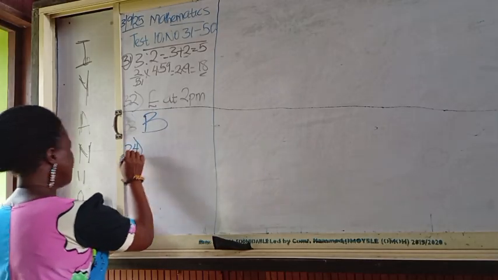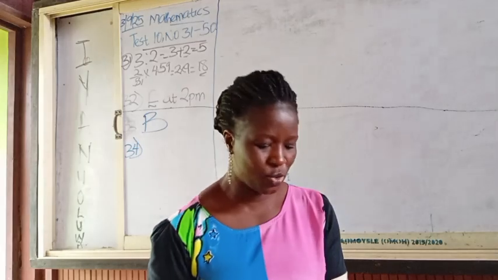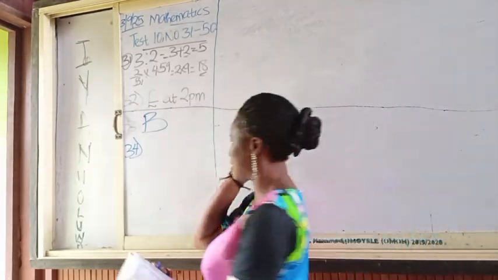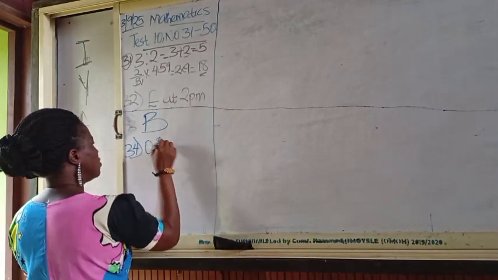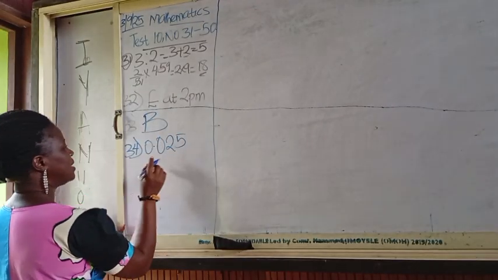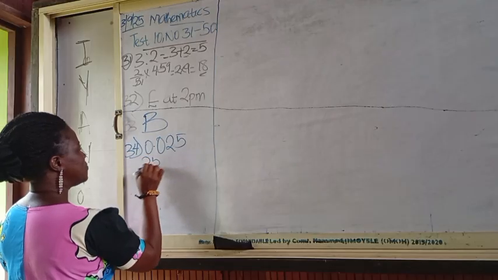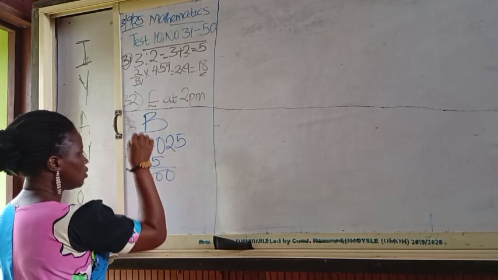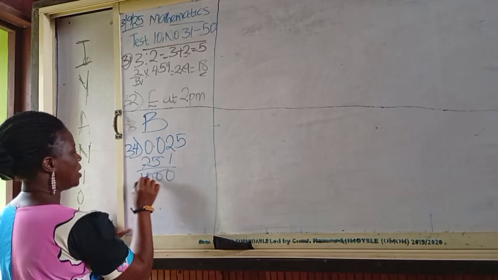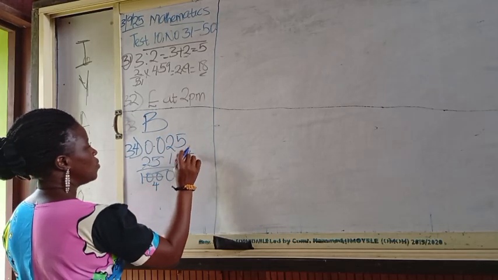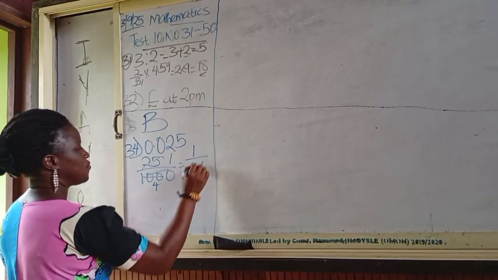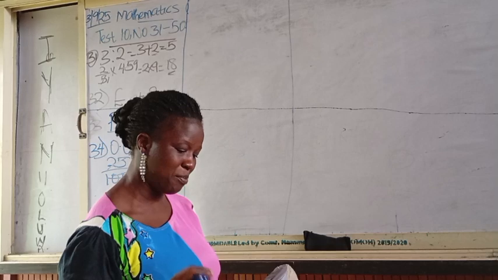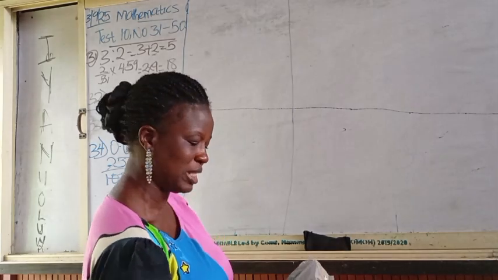Number 34, we are to express 0.025 as a fraction in its lowest terms. 0.025. Because we have 3 digits here, we are going to have 25 over 1000. 25 here 1, 25 in 1000, that is 40. So we are having 1 over 40. Simple. Number 35, if 1 naira is equal to $1.58, express 200 in dollars.